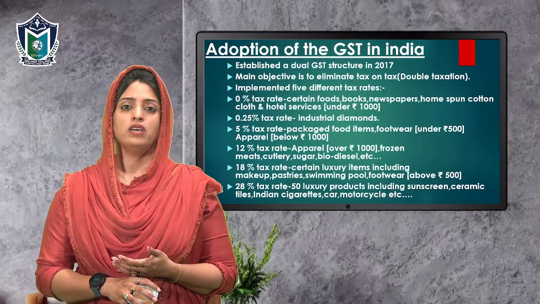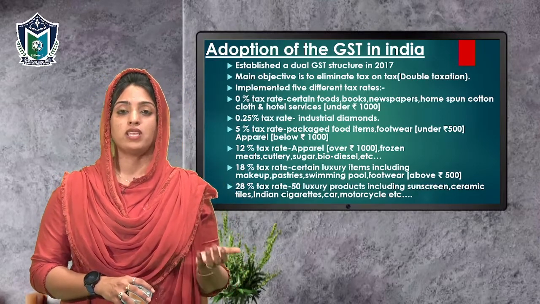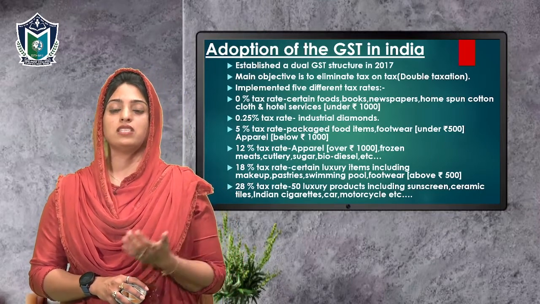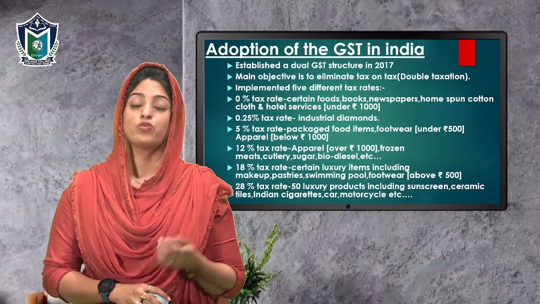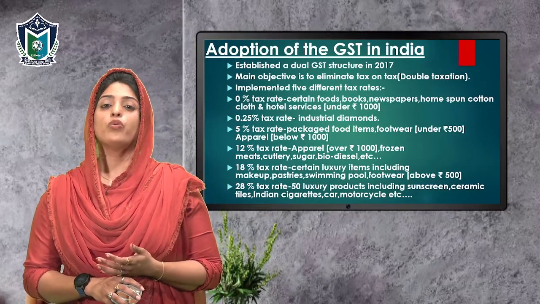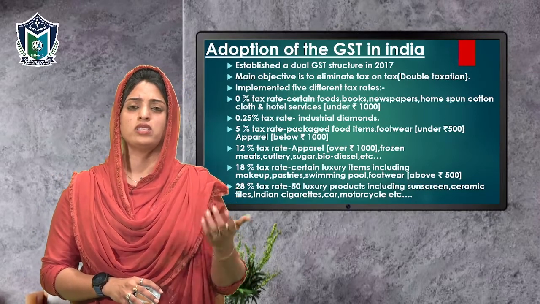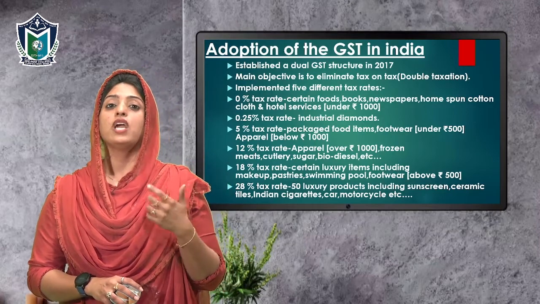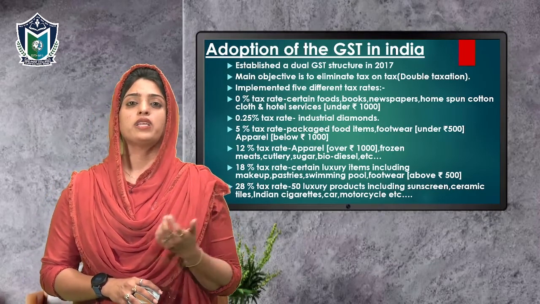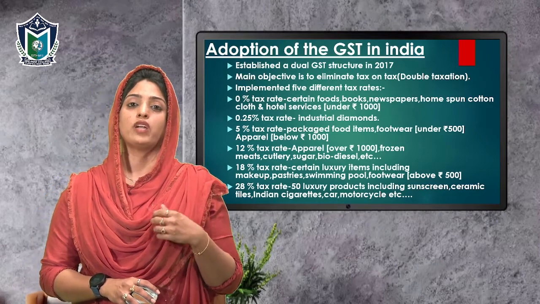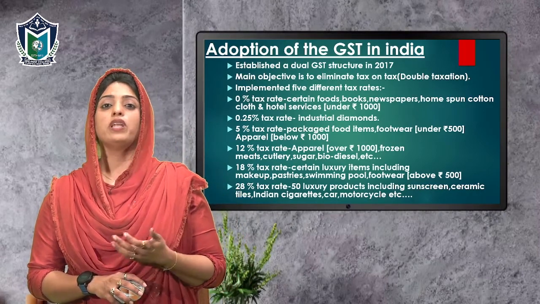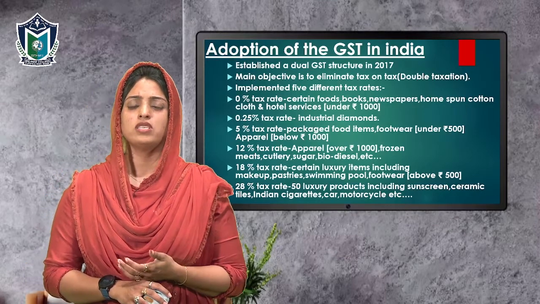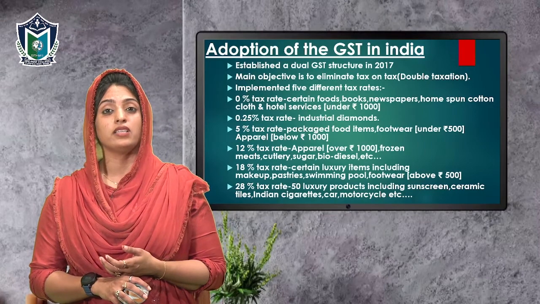In the same manner, when we are selling the goods from one state to another state, the GST that is charged over there is Integrated GST, that is Integrated Goods and Service Tax, which will be given to the central government. So whenever goods and services are being sold in one state, both the state government and central government get the benefit of that. This adoption, as I told, GST is not something that has been adopted within a day. It has been adopted in the year 2017, but the planning, the framing of policies, the framing of rules and regulations and all started in the year 2000.